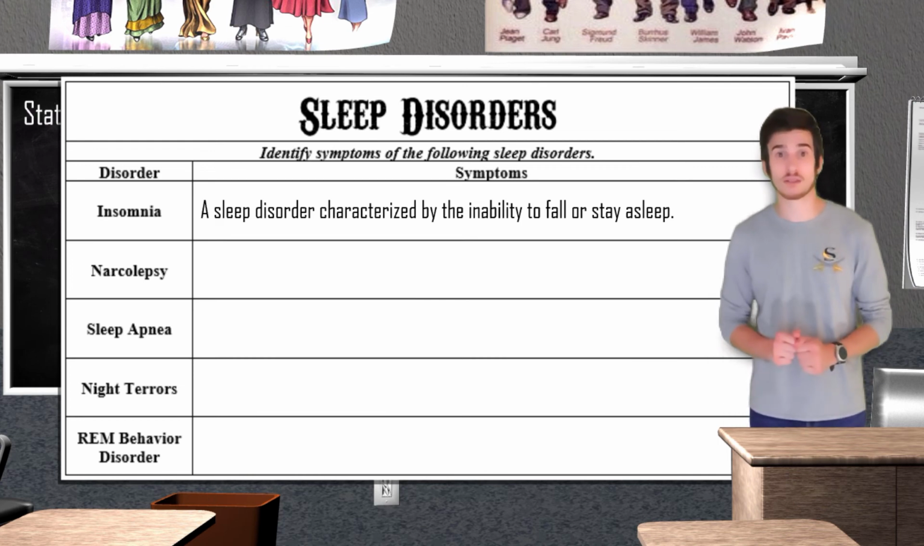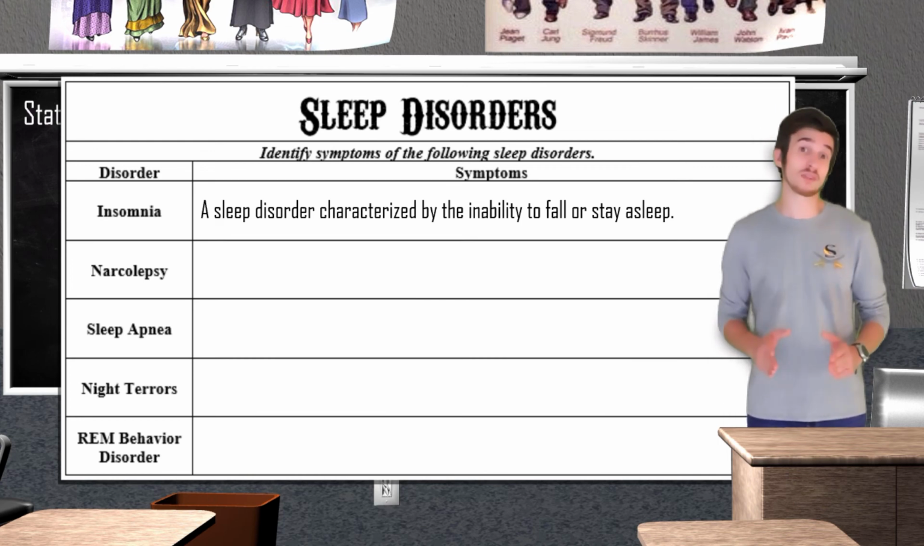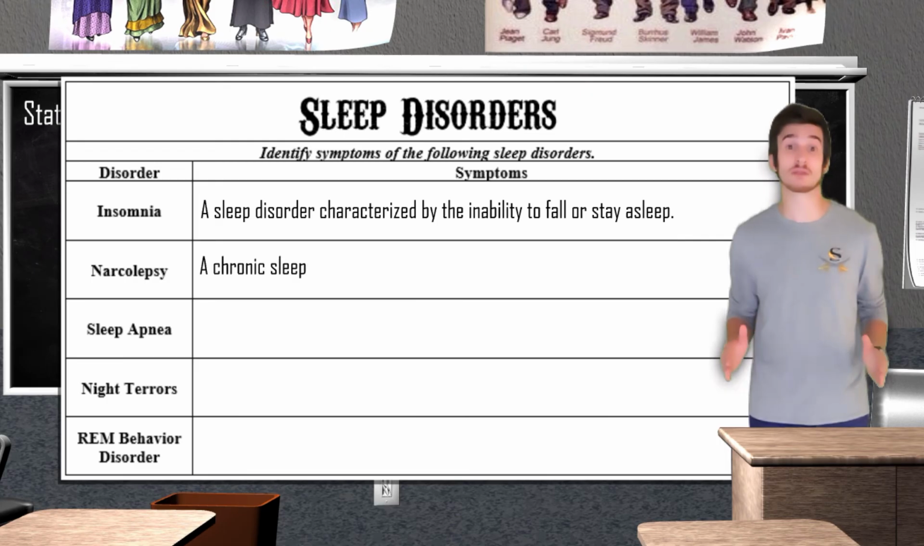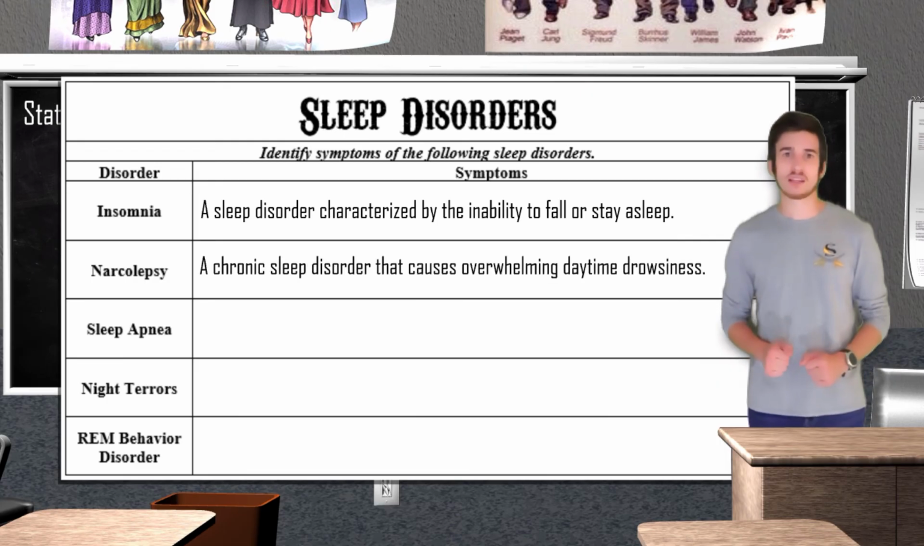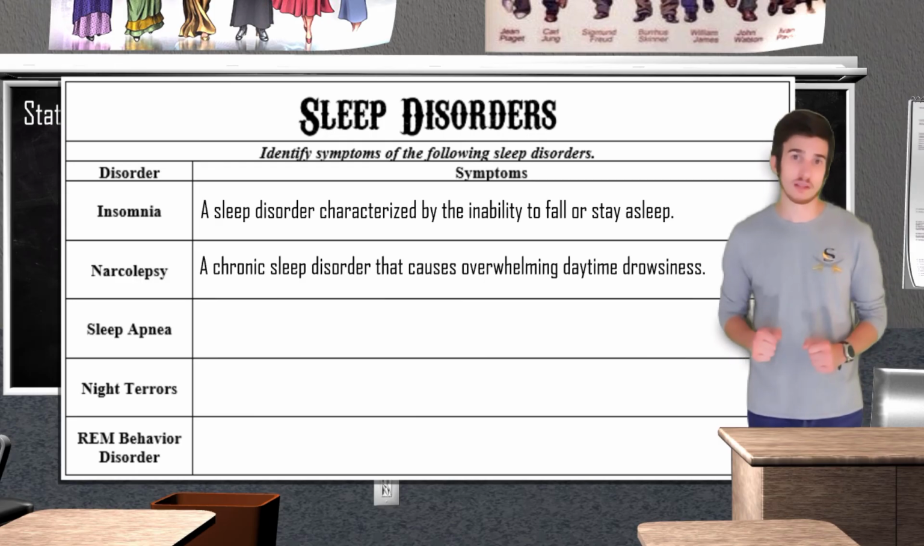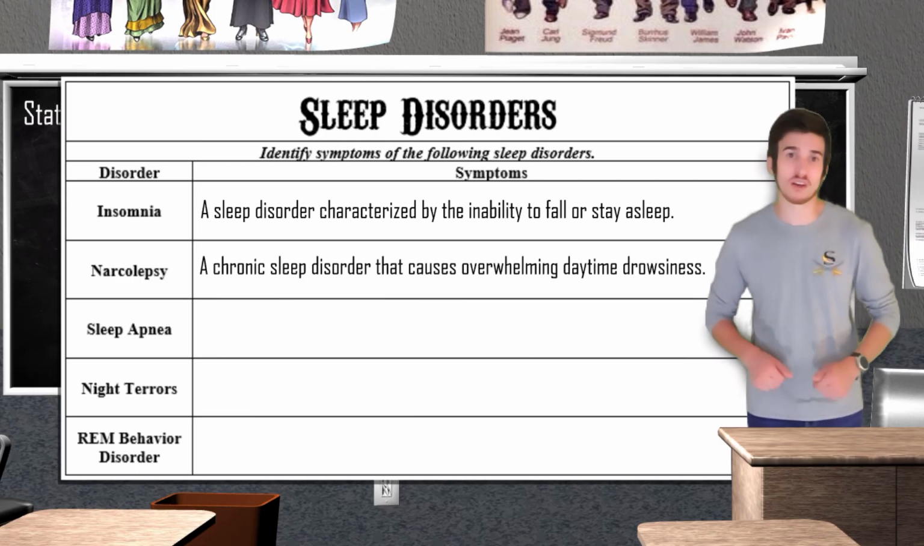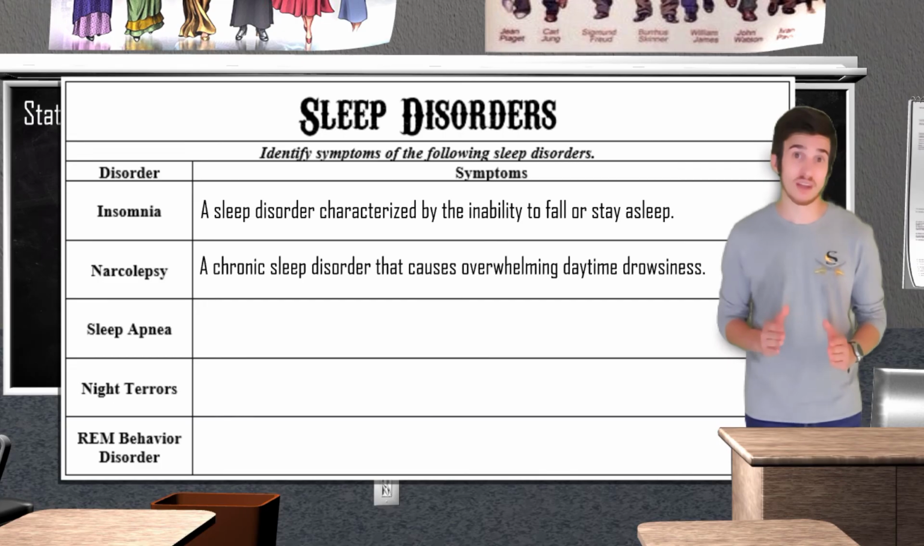On the reverse end of insomnia, we have narcolepsy, which is going to be one of the more rare sleep disorders. Narcolepsy is characterized by excessive daytime sleepiness. Those suffering from narcolepsy may experience brief episodes of involuntary sleep cycles, and in extreme cases, even hallucinations.